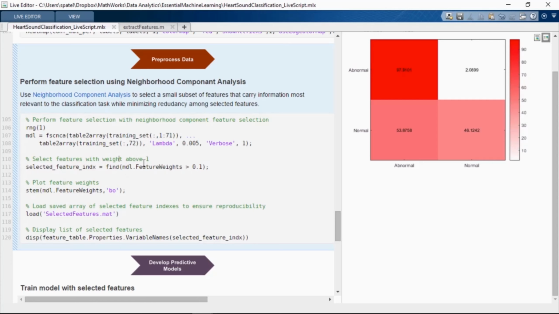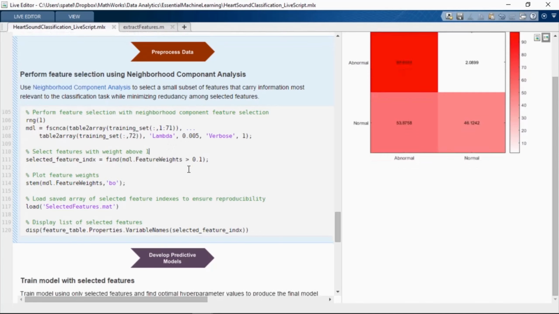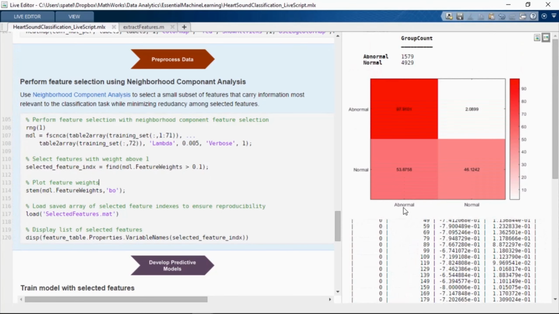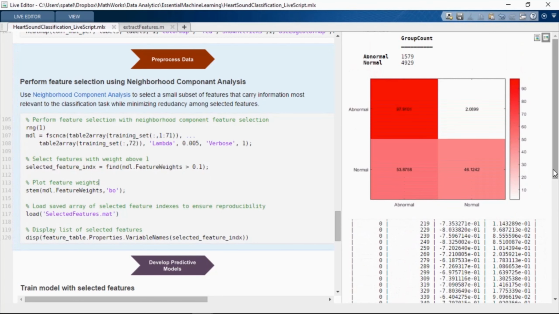NCA is a powerful technique for feature selection as it is able to handle very high dimensional data sets, significantly higher dimensions than what we are dealing with, as well as data sets with extremely large numbers of observations. The other factor here is that as a user, you have control over the lambda parameter, which is the regularization parameter. It allows you to control this process and minimize the tendency to select features by increasing the value of lambda. So let's go to the feature selection on our data set and see which features are selected.